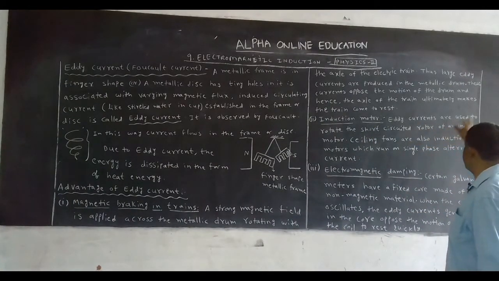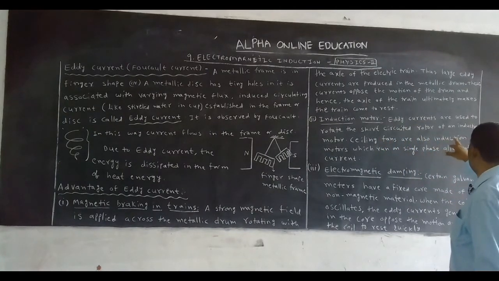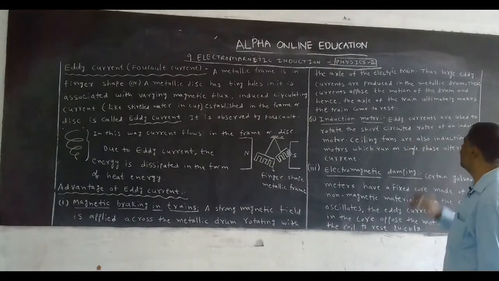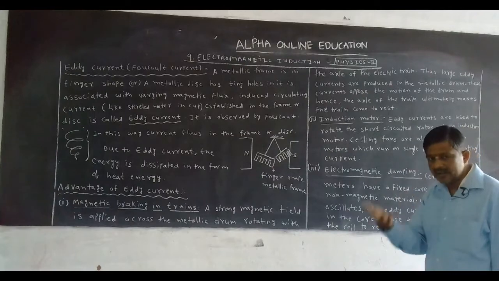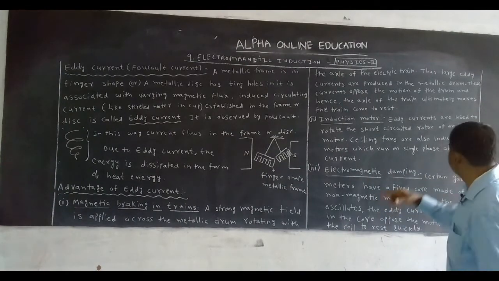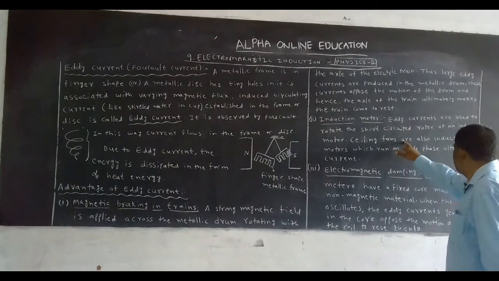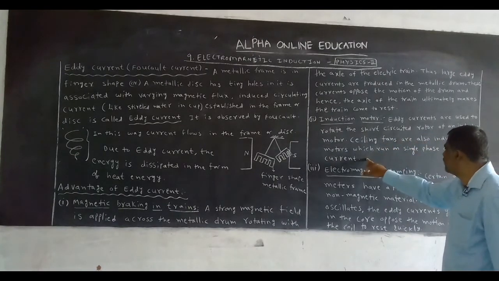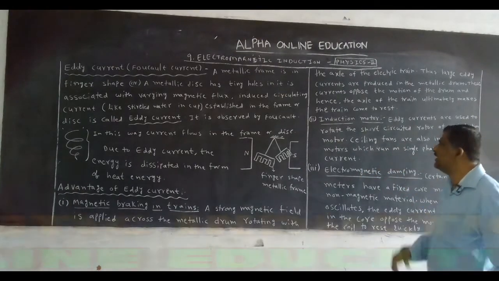Eddy currents are used to rotate the short-circuited rotor of an induction motor. Take a fan or a water lifting motor; the part that rotates is called the rotor. Ceiling fans are also induction motors which run on single phase alternating current.